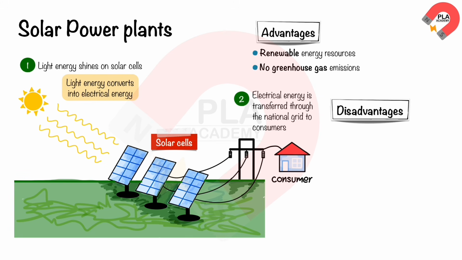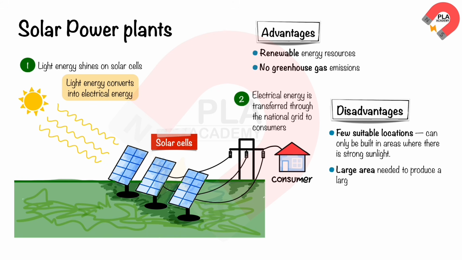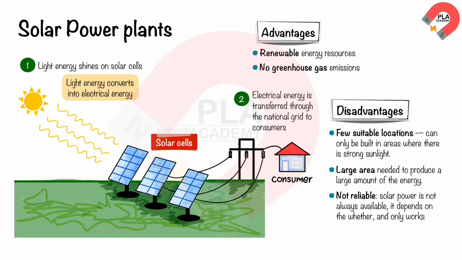Here are some of the disadvantages of the solar power plants. Few suitable locations. Solar power plants can only be built in areas where there is strong sunlight. Large area needed to produce a large amount of the energy. Not reliable. Solar power is not always available, it depends on the weather, and only works when sunny.